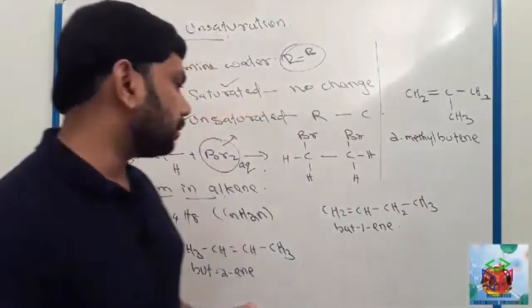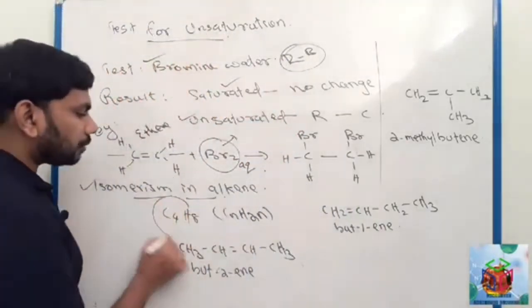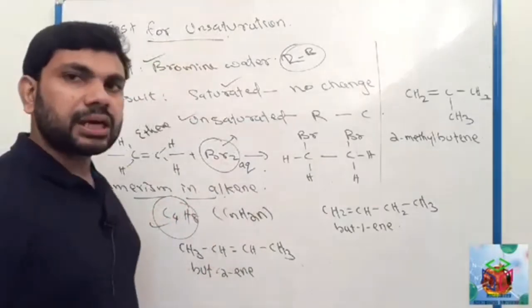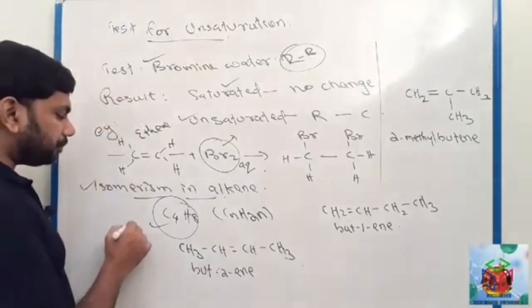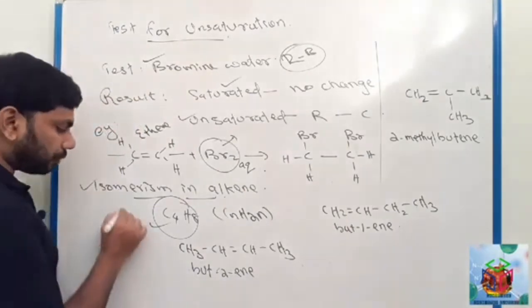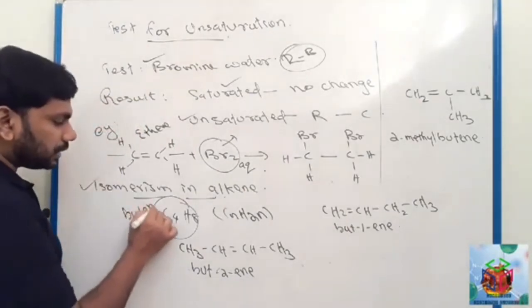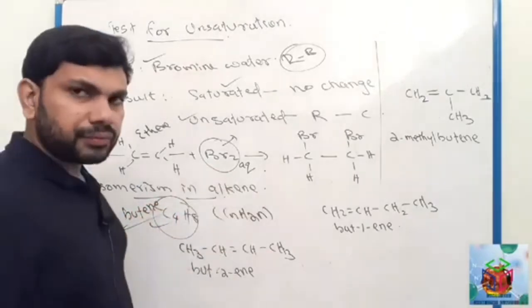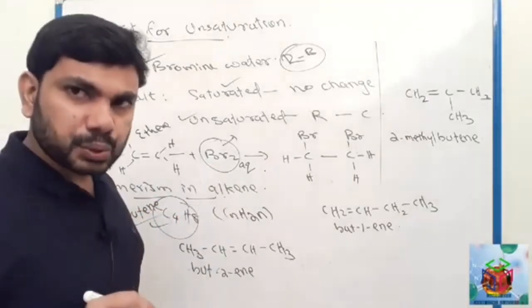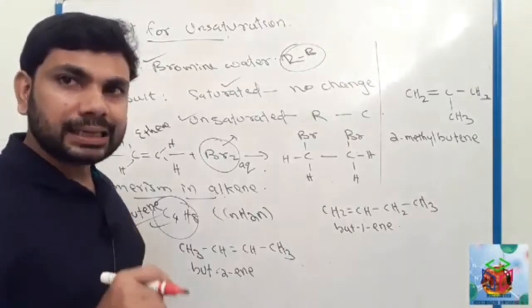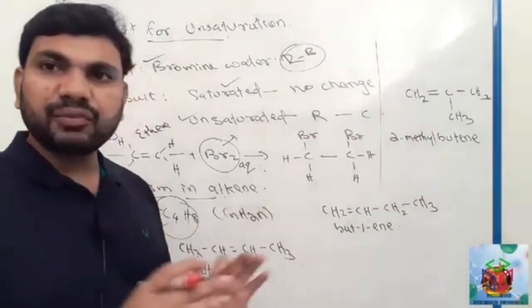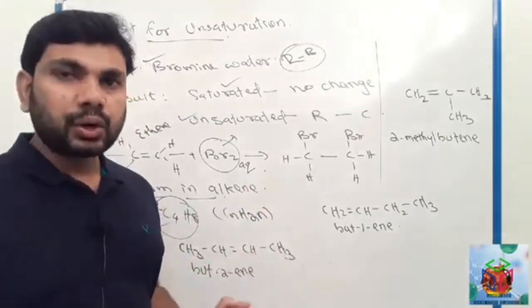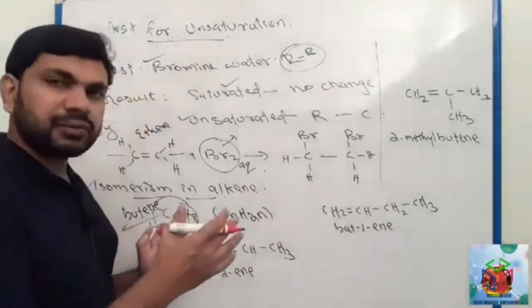See here an example alkene. Imagine one alkene which contains 4 carbons, C4H8. C4H8 means butene, a compound which contains 4 carbons, that is but, and it is an alkene, so butene. We can draw its structure in different ways.